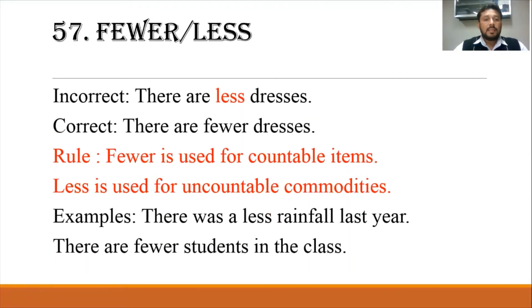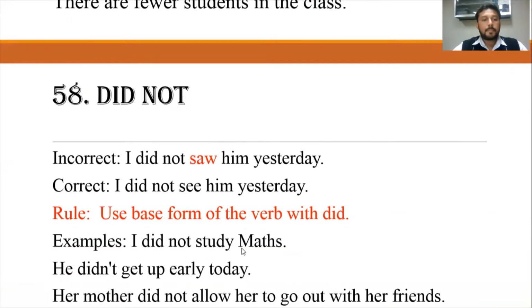Fewer, less. There are less dresses. The correct one is there are fewer dresses. Fewer is used for countable items and less is used for uncountable items, or uncountable commodities, or uncountable things. For example, there was less rainfall last year. There are fewer students in the class.